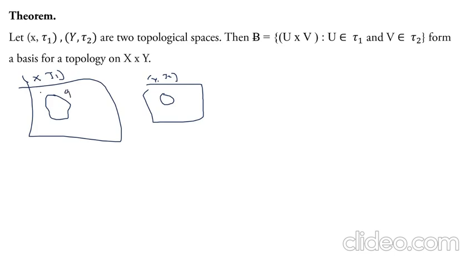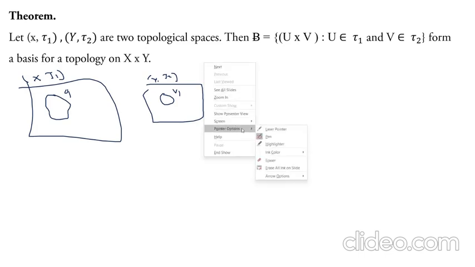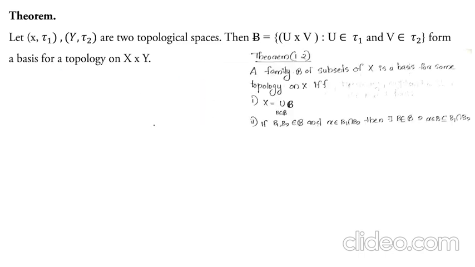If U1 is an open set in tau 1 and V1 is an open set in Y, then we take B as the collection of all those Cartesian products U cross V such that U belongs to tau 1 and V belongs to tau 2, and we have to prove that it forms a basis for a topology on X cross Y. So here we use theorem 1.2: a family B of subsets of X is a basis for some topology on X if and only if the whole space can be written as a union of some members of B, and if B1 and B2 are elements of B and X is a member of B1 intersection B2, then there must exist a basis member B belonging to B such that X belongs to B, a subset of B1 intersection B2.